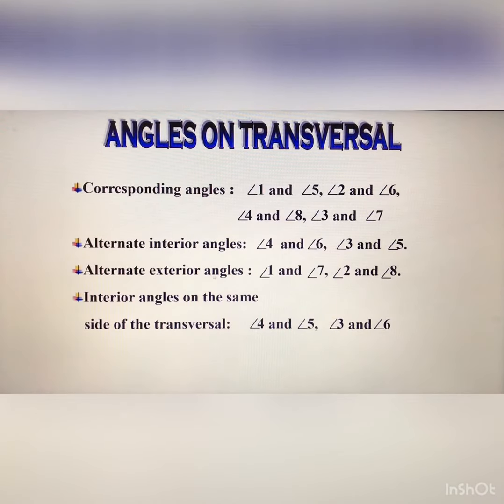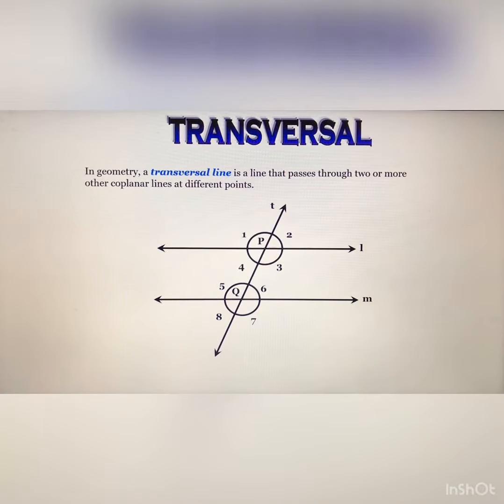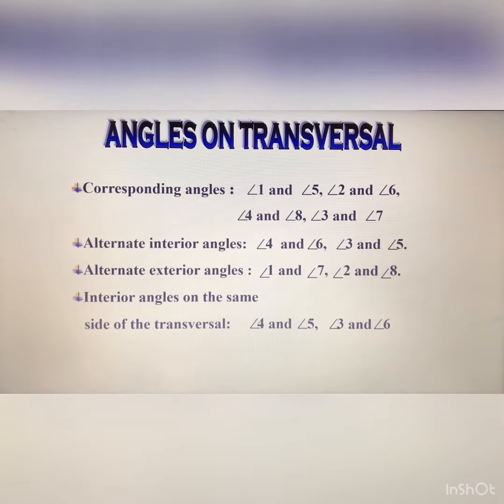After that, alternate exterior angles, which lie just outside of the lines, that is 1, 7, 2 and 8. You can see angle 1 is just outside, and angle 7 is also outside. So this is the exterior angle, and here 2 and 8 are also exterior angles, outside of these two lines. So this is the pair of alternate exterior angles.